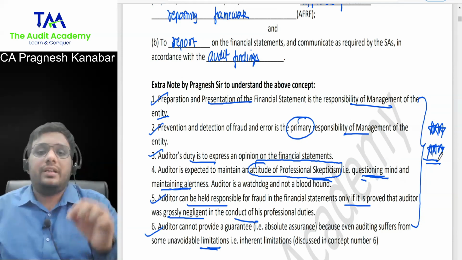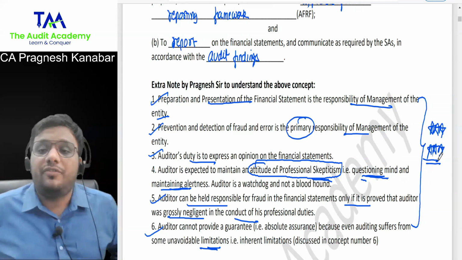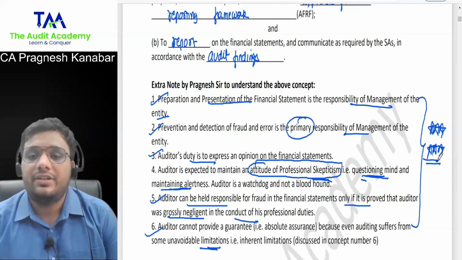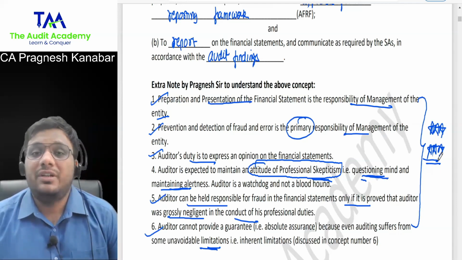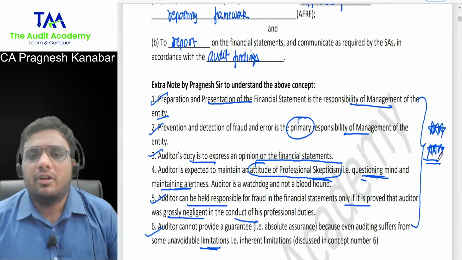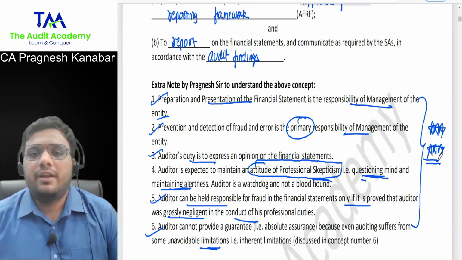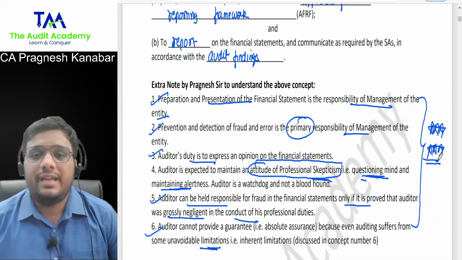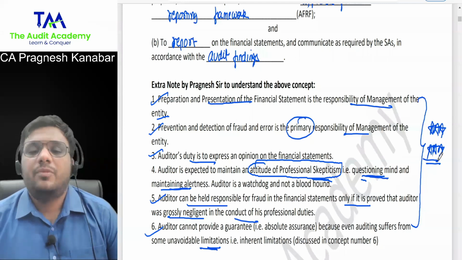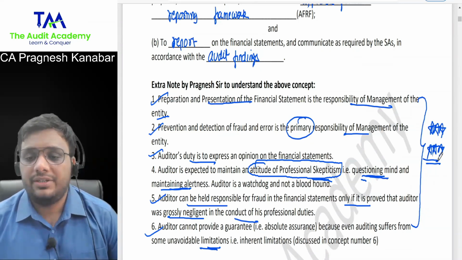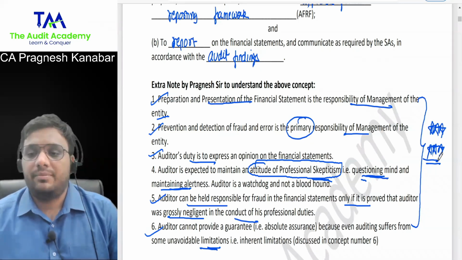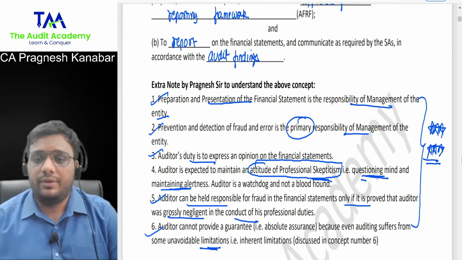Auditor can be held responsible for fraud only if it is proved that he was grossly negligent. That means he was careless, that someone needs to prove it. Otherwise, auditor will not be held responsible for fraud. And auditing is a reasonable assurance, and auditing is not a guarantee, because even auditing suffers from some limitations that we will discuss in a separate concept. I want a confirmation. Is everyone through with this? Yes, sir.